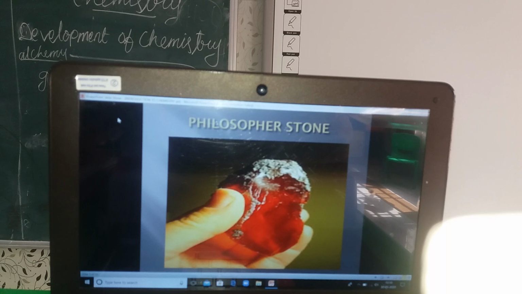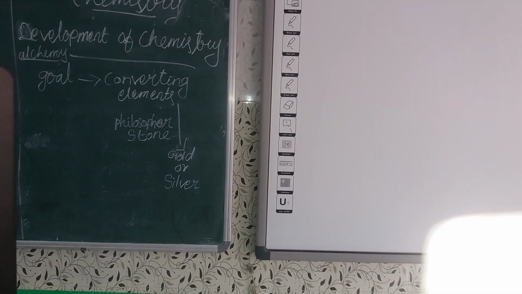And they thought they could cure all diseases. Using this philosopher's stone we can cure all diseases. But the goal failed. Everything, it was not a success. It failed. So next, what did they do? Next, they developed processes to extract metals and prepare alloys.